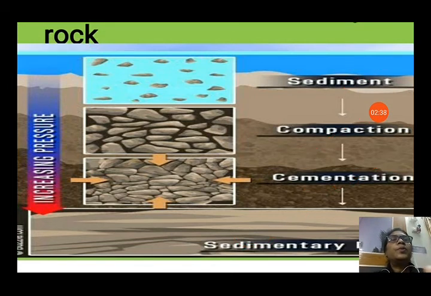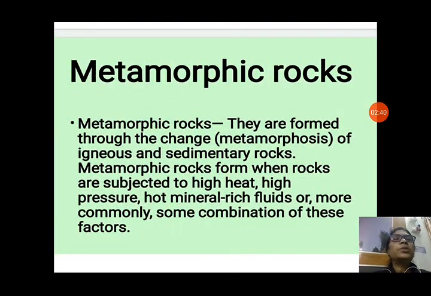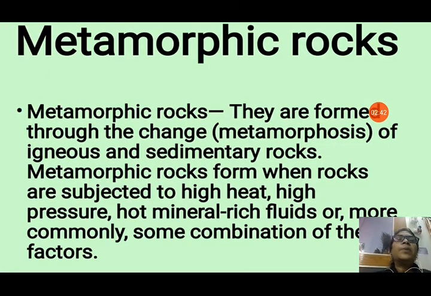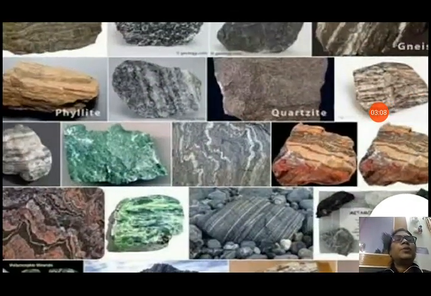Now next we will see about metamorphic rocks. You can see metamorphic rocks. Metamorphic rocks are either igneous or sedimentary rock that change their form, that means metamorphosis, that is change in form. It is only changing the form due to the heat and high pressure, hot mineral-rich fluids or, more commonly, some combination of these factors. They change the igneous and sedimentary rock into metamorphic rocks. You can see here different types of metamorphic rocks are given.